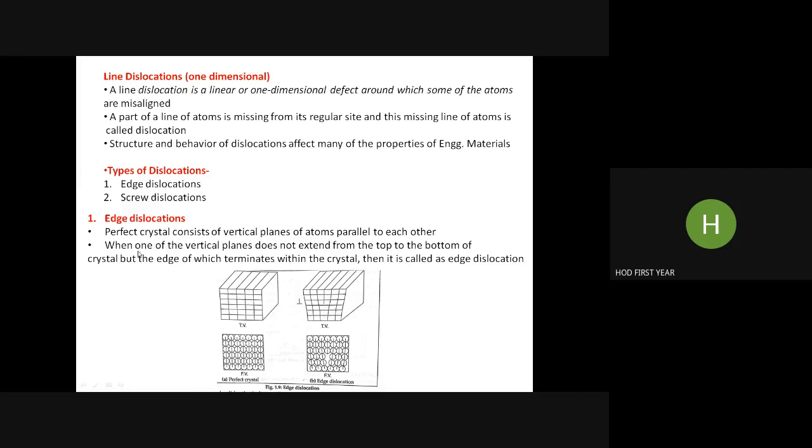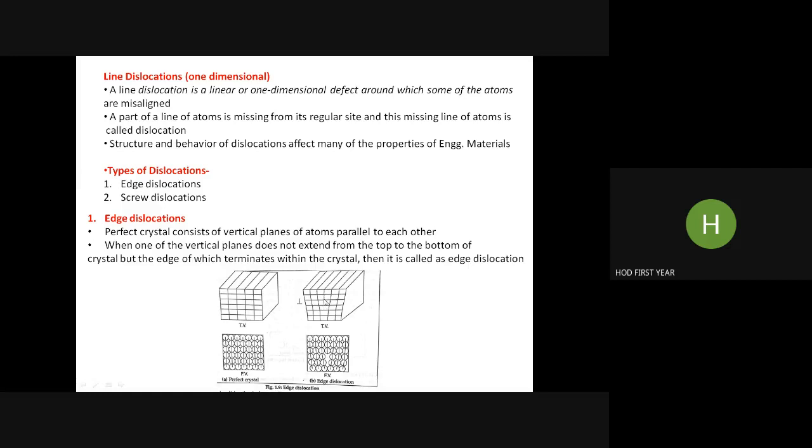When one of the vertical planes does not extend from the top to the bottom of the crystal, but its edge terminates within the crystal, it is called an edge dislocation. Here, this vertical plane is not continuous till the bottom. It finishes in between.